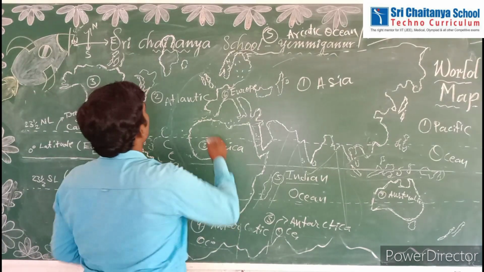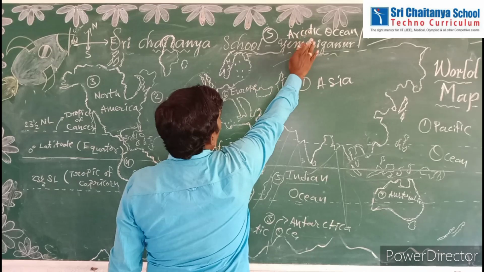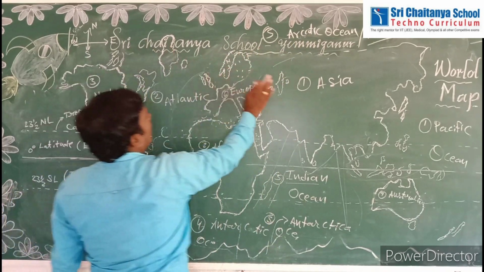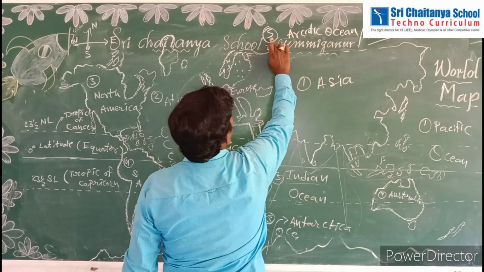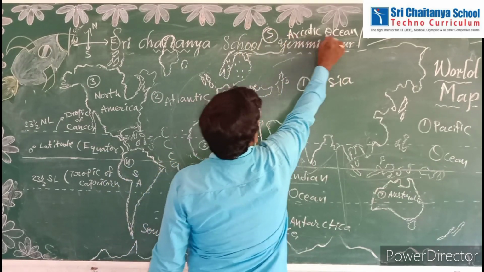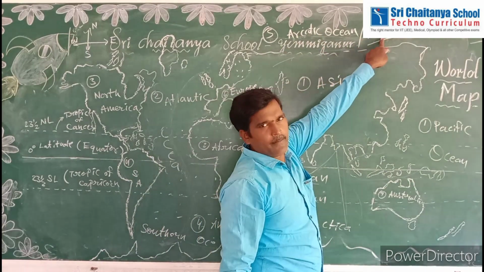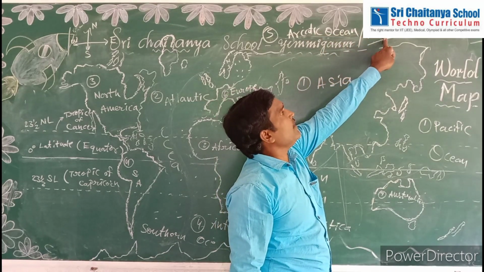Next, the last ocean, the Arctic Ocean. It is located in the top part of the world, above North America, Europe and Asia. This total part is the Arctic Ocean. See once. This is fifth place, the Arctic Ocean. The Arctic Ocean is called the Northern Ocean.